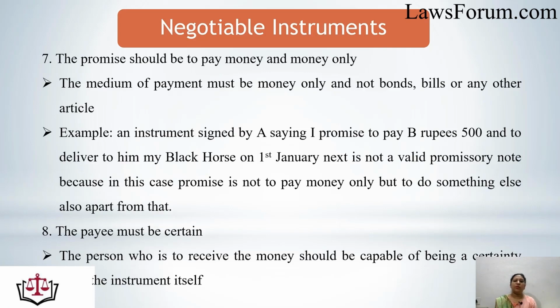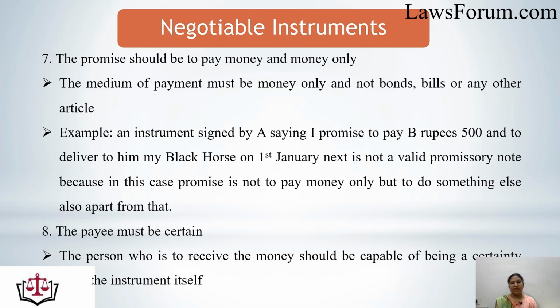The promise should be to pay money and money only. That means anything else in lieu of money would not make a note a valid promissory note. The medium of payment should be money and only money. It should not include any kind of bonds, any kind of bills or any other article in lieu of money. Let's see the example.